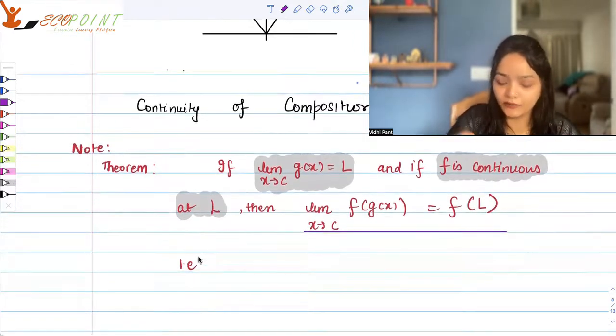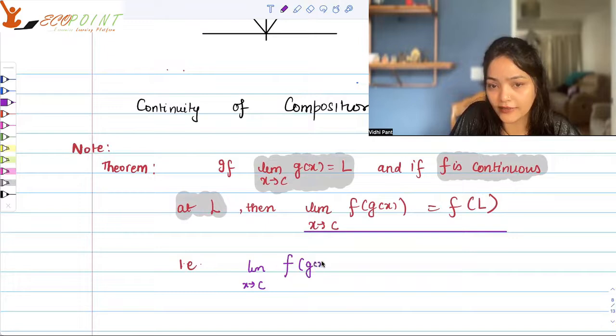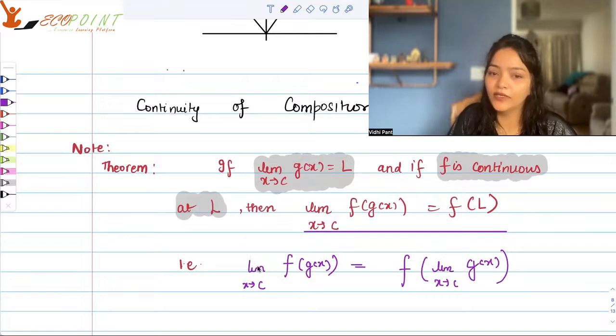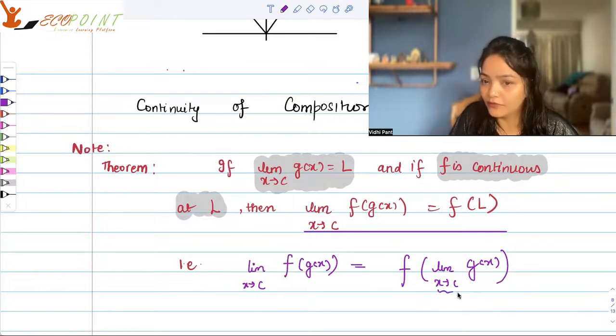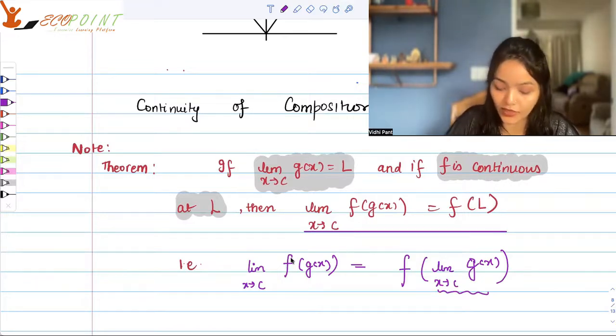So what are we trying to say here? We are trying to say that the limit as x tends to c of f(g(x)) is equal to f of the limit as x tends to c of g(x). So basically the limit of the composition becomes the functional value of the limit of g(x). Limit of f(g(x)) is nothing but f of limit g(x). So we can do that because f is continuous.